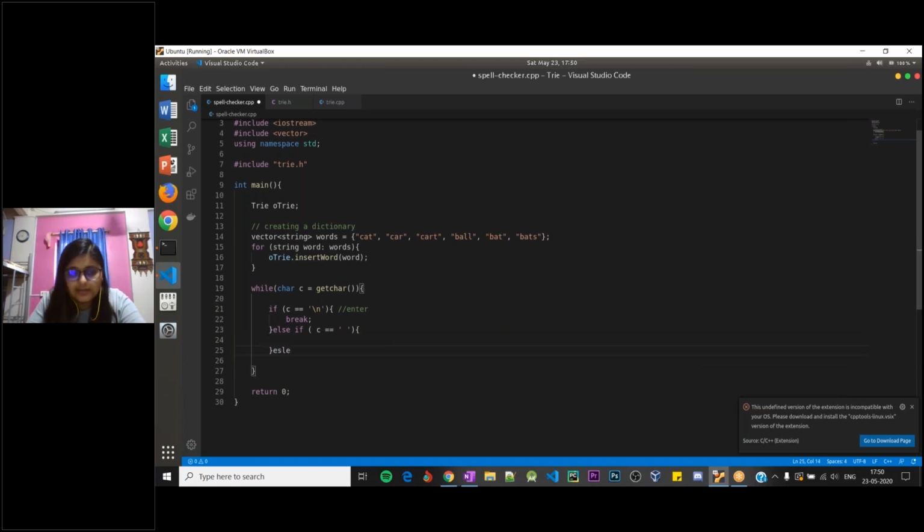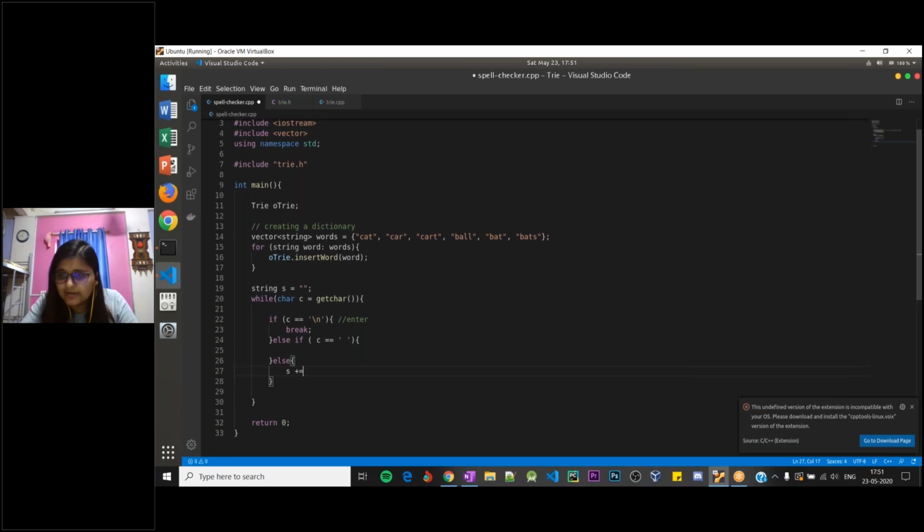If you're not entering a space and not entering enter, that means we are entering a word. So what I need is a string variable. Let it be S, as I'm bad at naming variables. For every character that is not a space or an enter key, we will just append it to the string. Simple as that. So the string will basically have those words in it.